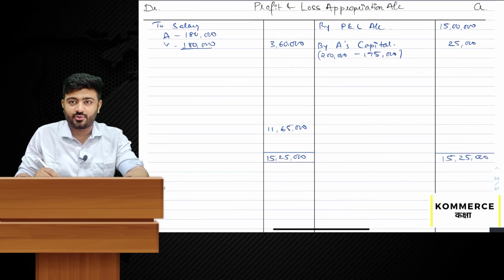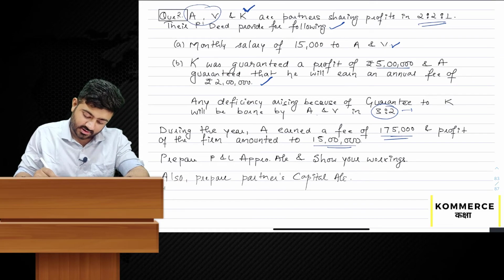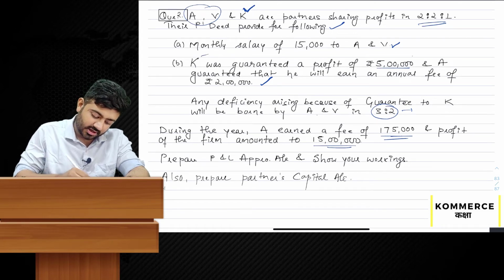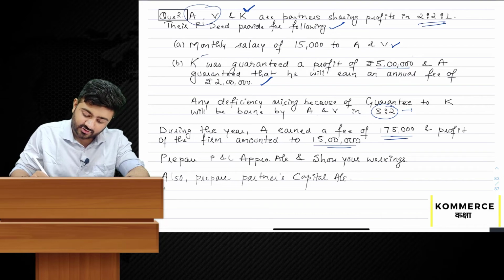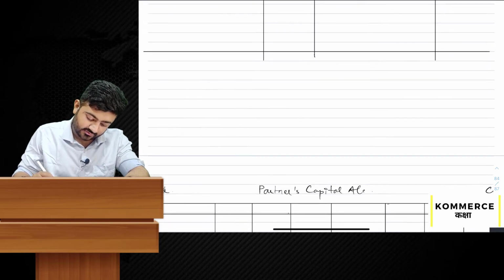Let's distribute to the partners as per the guarantee given. The guarantee of rupees 5 lakh was given to K by A and V in the ratio 3:2. So let's distribute the same.